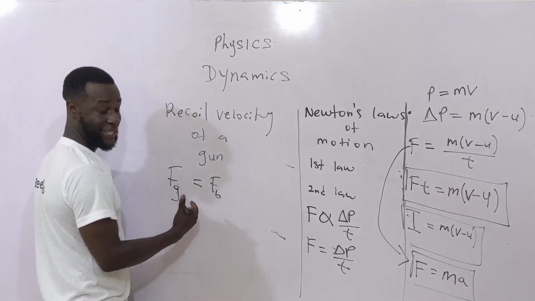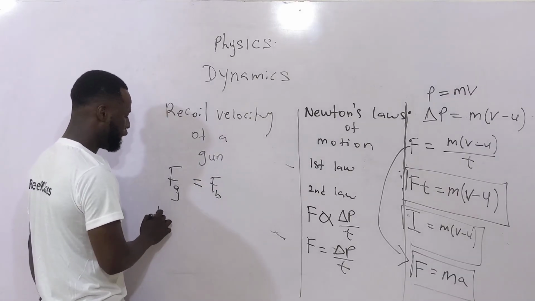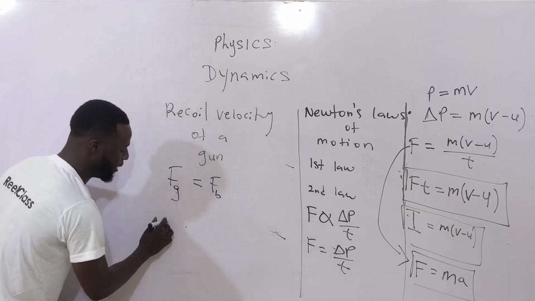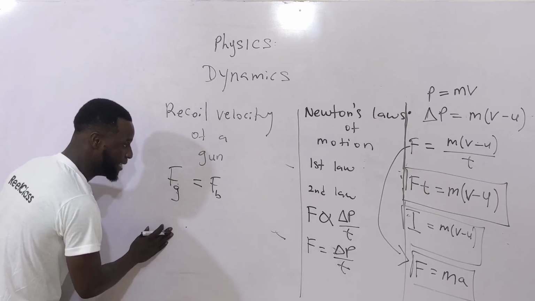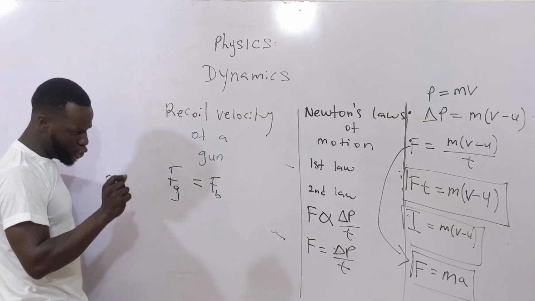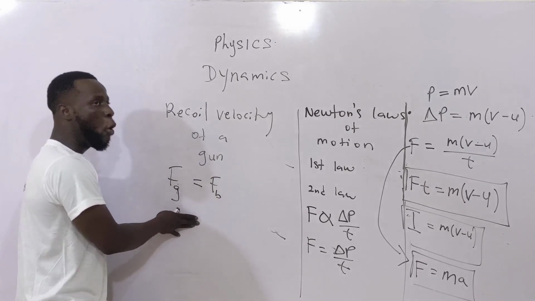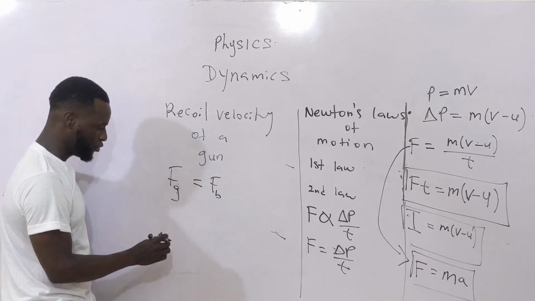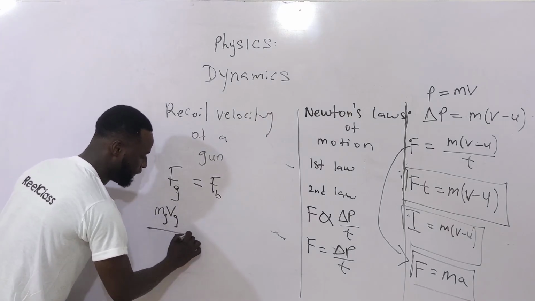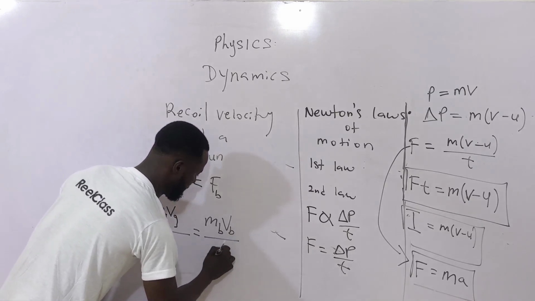Since both of them were initially at rest, their initial velocities will be equal to 0. So I can say force is mass times acceleration, or force is equal to rate of change in momentum, which is m(v minus u) over time. There is no need to put u there because both the gun and the bullet, before the trigger was pulled, were initially at rest. So u is equal to 0. So now I will say the mass of the gun times the final velocity of the gun, divided by time, will be equal to the mass of the bullet times the final velocity of the bullet, divided by time.